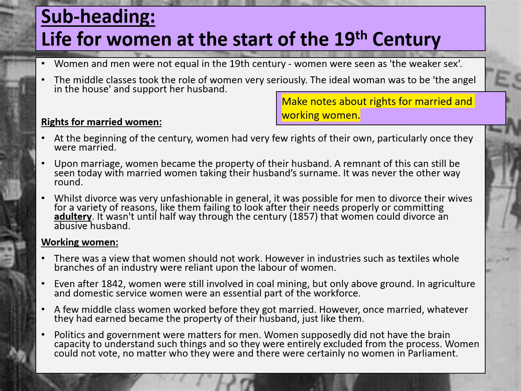So after watching that video, you should have picked up on a few things already about what life was like for women at the start of the 19th century. One thing you should have definitely understood from that video is that women and men were not considered to be equal in the 19th century. Women were definitely seen as the weaker sex. And this could be seen when the video talked about how women were considered second-class citizens. This meant that women were not considered to be equal to men.